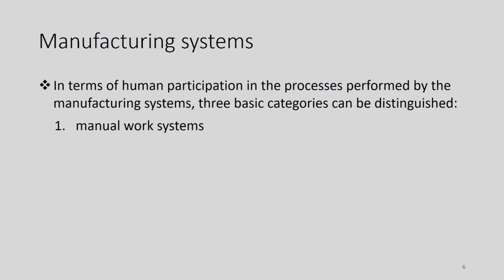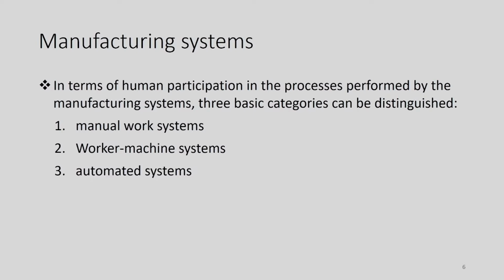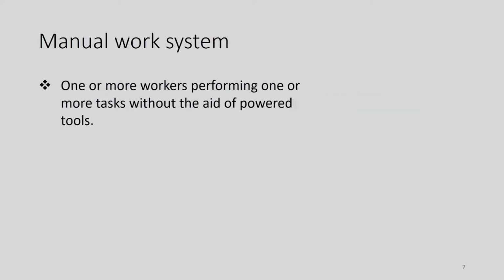The first category is the manual work system. The second category is the worker machine system, and the third one is the automated system. Now, let us see what is the meaning of manual work system.